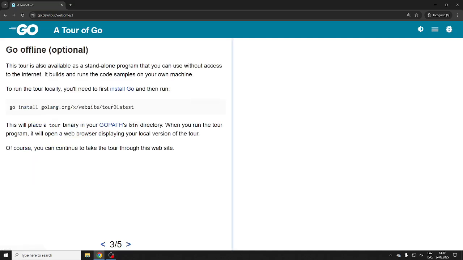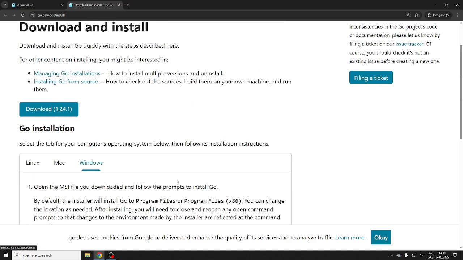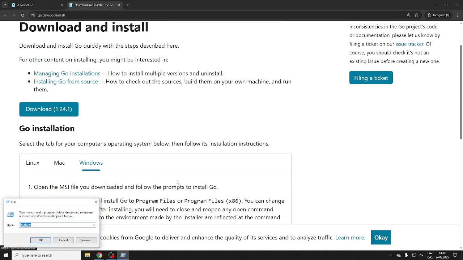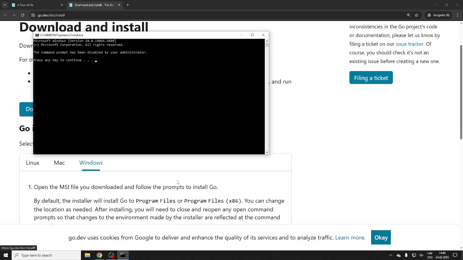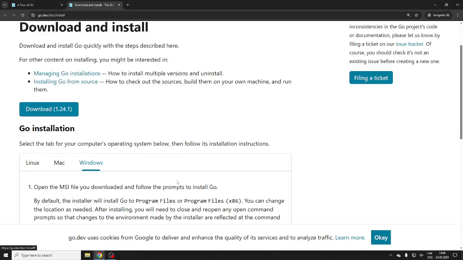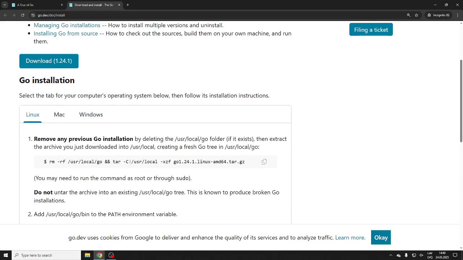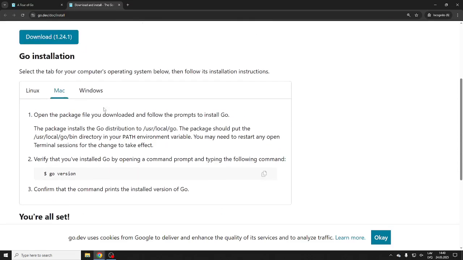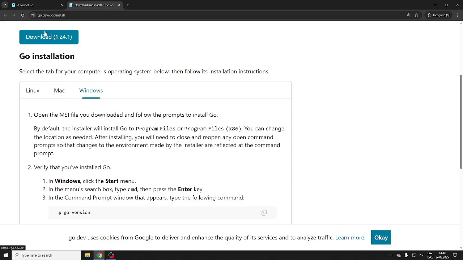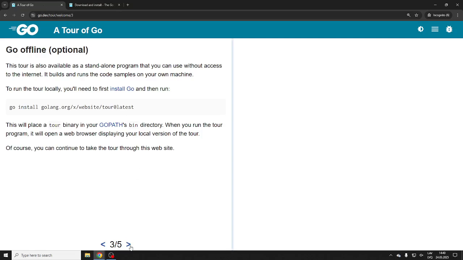Go offline. You can install, so installation, if you want. So Windows, Go version. I'm pretty sure we don't have one here. I would be shocked if we have one. Yeah, you see, you can't get any command. Actually, this administrator has turned off all the commands, so we can't do anything here. On Linux, it's simple. You can download the latest version. Mac is usually installed already. You can download also the Windows one. So pretty easy. Now let's see, do we have any more Hello World?